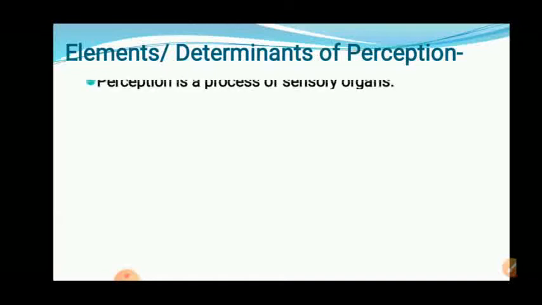Now, elements or determinants of perception. That is the most important part. Different elements are there, different determinants are there. Basically, 7 elements of perception are there. In the exam, we will ask: define perception, and explain the elements or determinants of perception. Okay. So perception is a process of sensory organs.